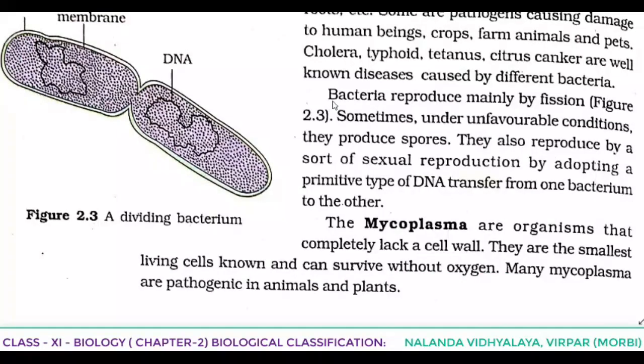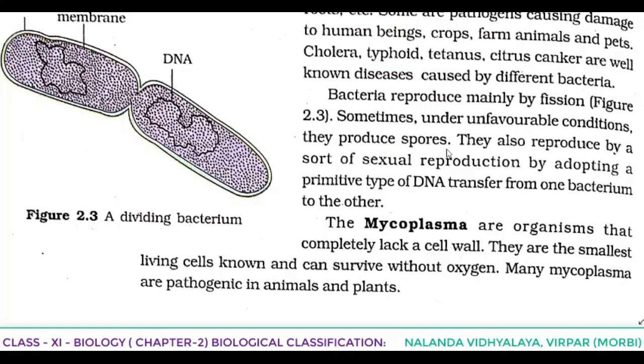Bacteria reproduce mainly by fission. In the figure you can see a dividing bacterium. Fission means splitting into two. Fusion is joining, fission is splitting. So here you can see one bacterium dividing into two. Cell wall you can see, cell membrane is there, even the genetic material DNA is also dividing and passed to both of the daughter cells. Bacteria reproduce mainly by fission. Sometimes under unfavorable conditions they produce spores.